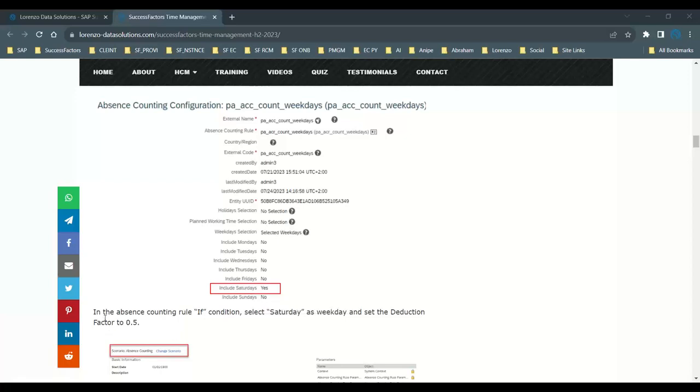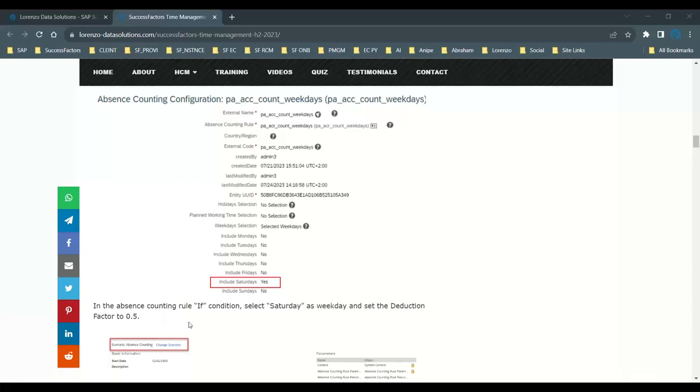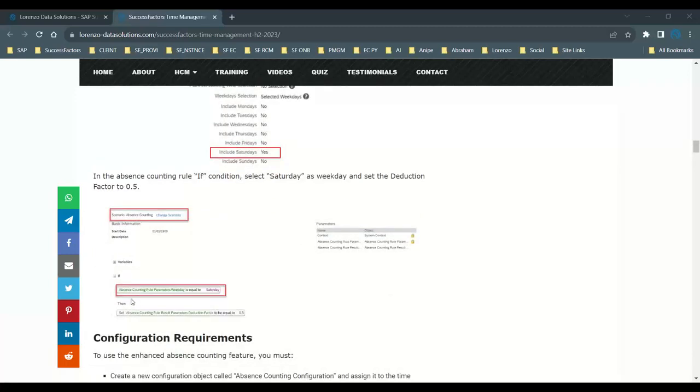So now in the absence counting rule, what you are going to say, if absence counting rule parameters dot weekday is equal to Saturday, then absence counting rule parameters dot deduction factor 0.5 is included.